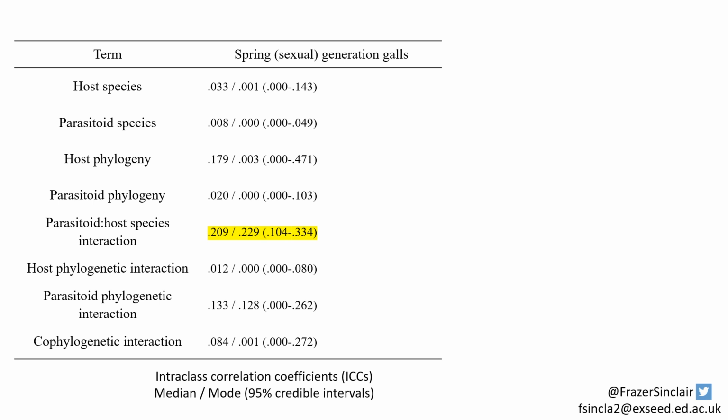For the spring generation gall dataset, the only well-supported model term, shown here in yellow, was the parasitoid host species interaction. If you remember, this is the situation where parasitoid species are attacking the same sets of hosts across sites, but in a way that's not well explained by either phylogeny. In terms of the traits that might be mediating these interactions, this is not what we would expect if the traits were phylogenetically conserved in either trophic level. The implication is then that they are divergent or convergently patterned.